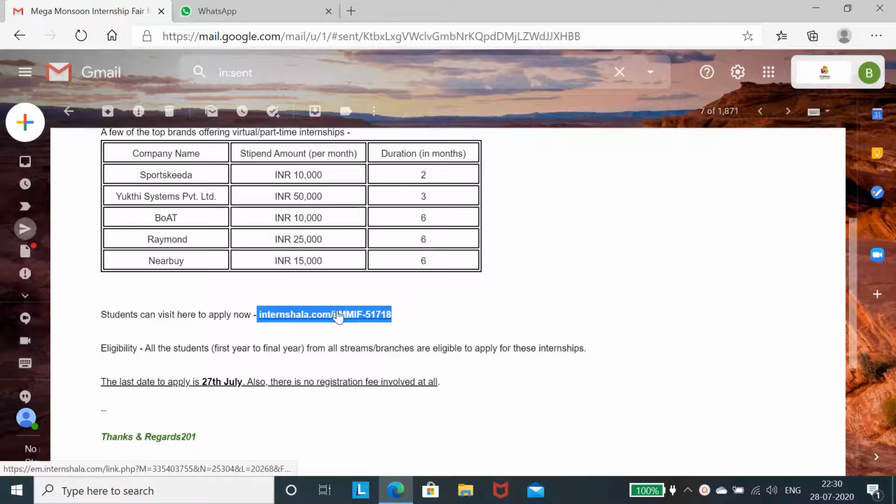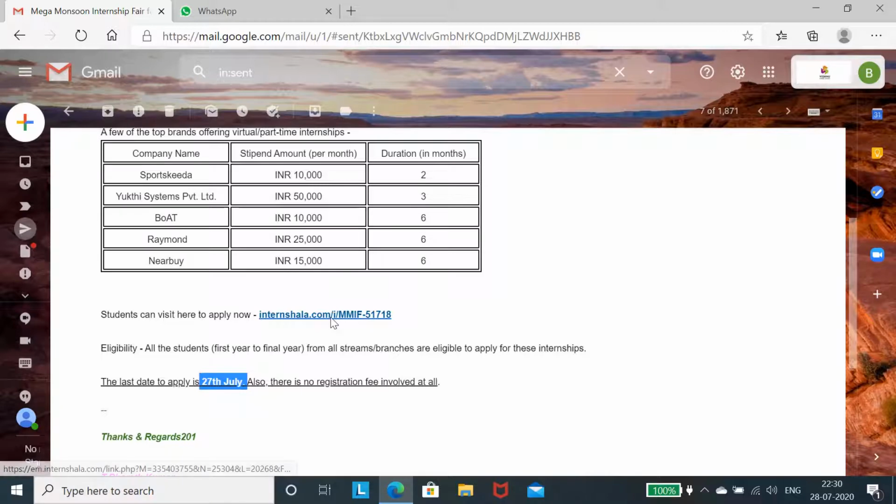So you have received the mail regarding the Internshala. Today, or rather yesterday, was the last day to apply. I hope many of you applied for the internships. I'm doing a video on how to apply for an internship on Internshala, for those who are not aware of these things. Please follow each and every step, and you can apply to more and more internships through Internshala.